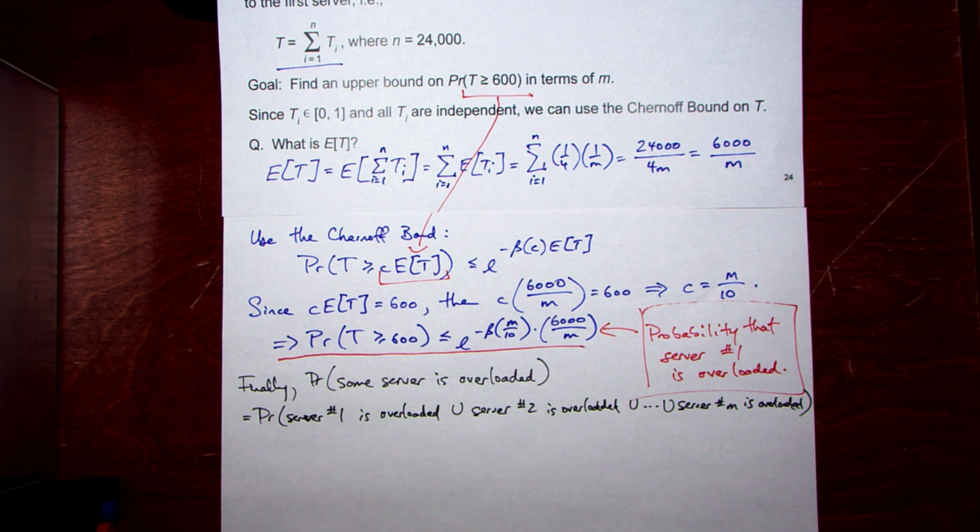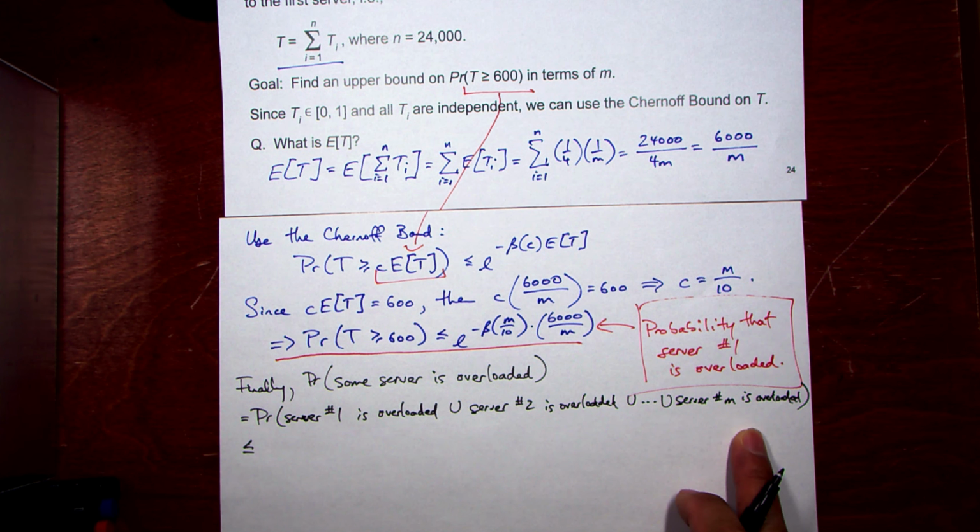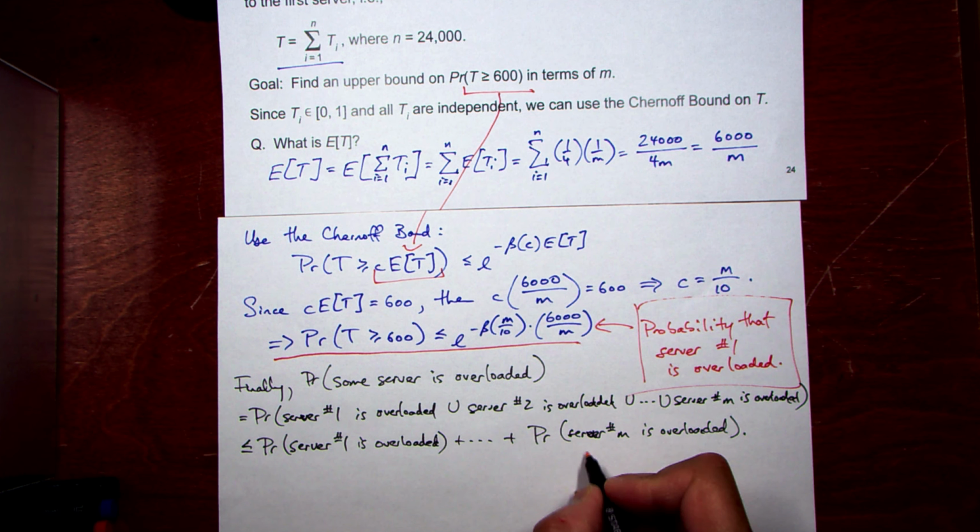I sort of told you about this trick, and we have used it once or twice before, but it hasn't come up very much. It comes up a lot in questions like this. The trick is to use the union bound. The chance that any of these things occur is less than or equal to the chance of one of them occurring plus the chance of the next one occurring, and so on. And this is by the union bound.